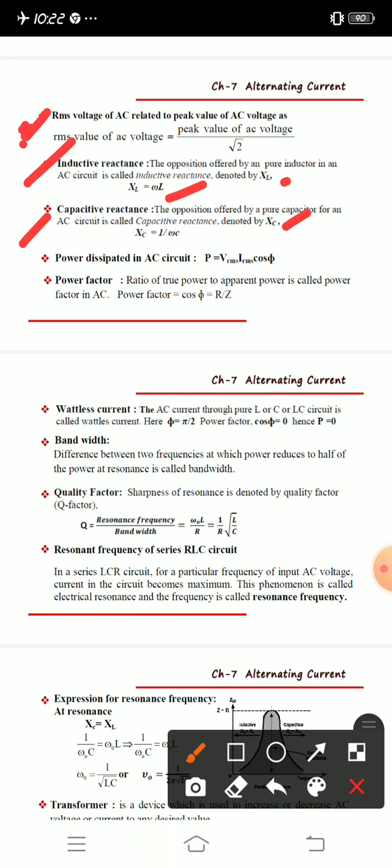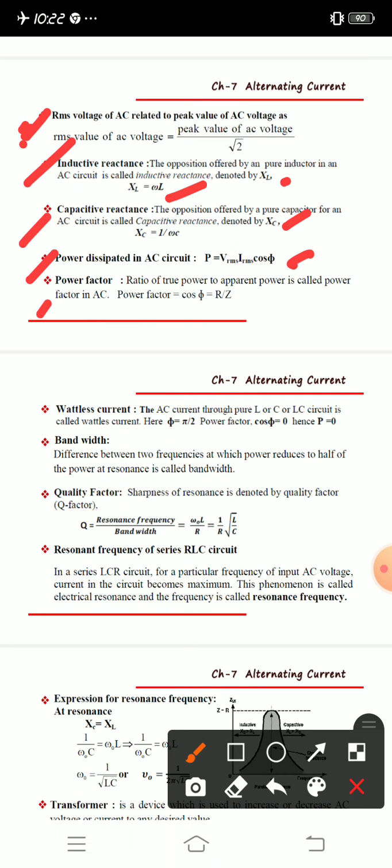Next, we have discussed power in detail also. Power dissipated in an AC circuit, P is equal to V into I. When you derive the power in an AC circuit, you will get P is equal to VRMS into IRMS into cos phi. And also we have studied power factor. The ratio of true power to apparent power is called the power factor.